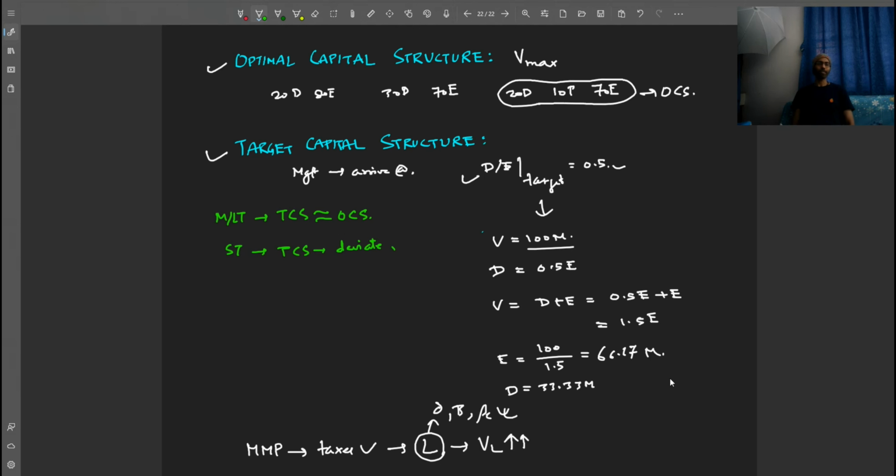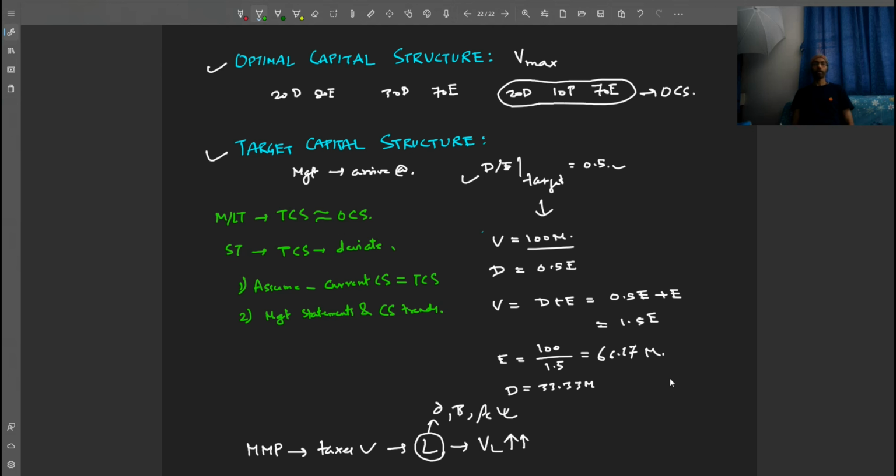There are basically three simple ways of doing it. One is the easiest way, which is to assume that the current capital structure is the target capital structure. Second, be alert about management statements and capital structure patterns and trends.